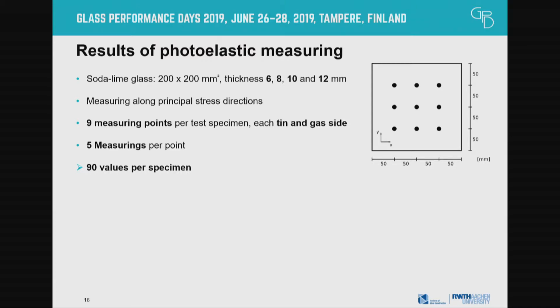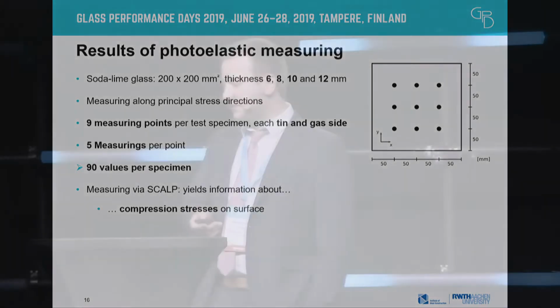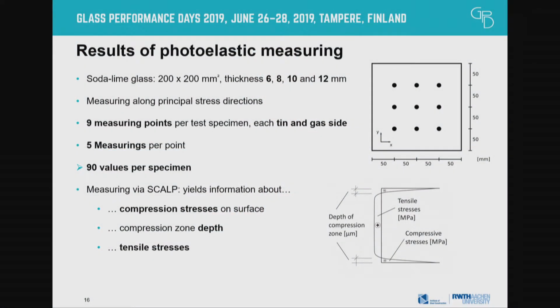So we had totally 90 measurements per specimen. The yielded information is then the compression stresses on the surface, so the level, and then the depth of the compression zone, and at last the tensile stresses at the beginning of the curve. They are shown again.